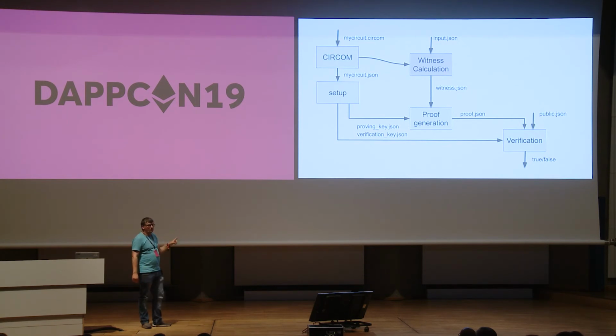This is something that we need to do only once per circuit, but we need to do it for every circuit, at least with this technology. There are some papers that improve that, with universal setups, so it should be possible not to run it for every circuit, but in the current version right now, we have to do this trusted setup. And then this trusted setup generates mainly two keys, the proving key and the verification key.